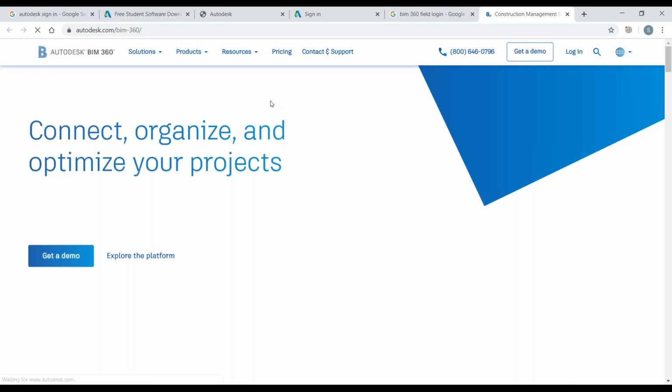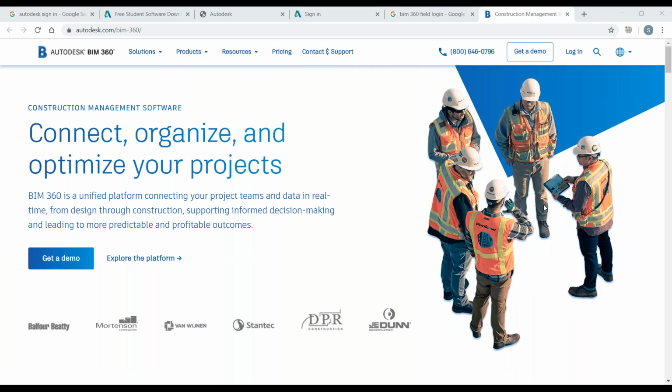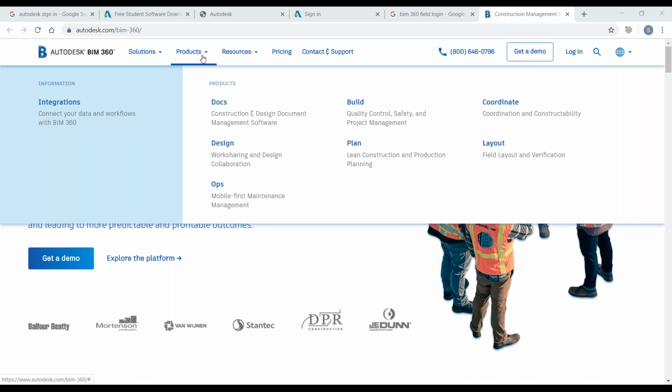When we go here for the Autodesk BIM 360, and use this drop down menu for the products, here you can see all the products: the documents, the build, the coordinate, layout, plan, design, and the OPS.